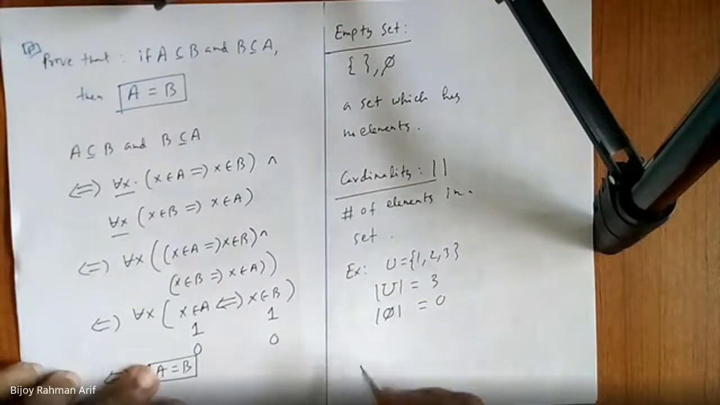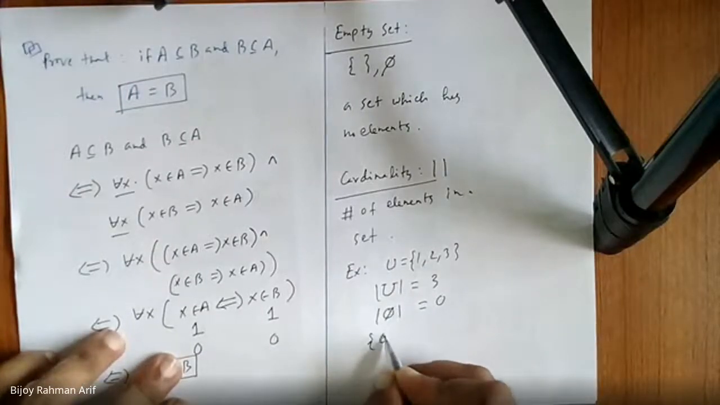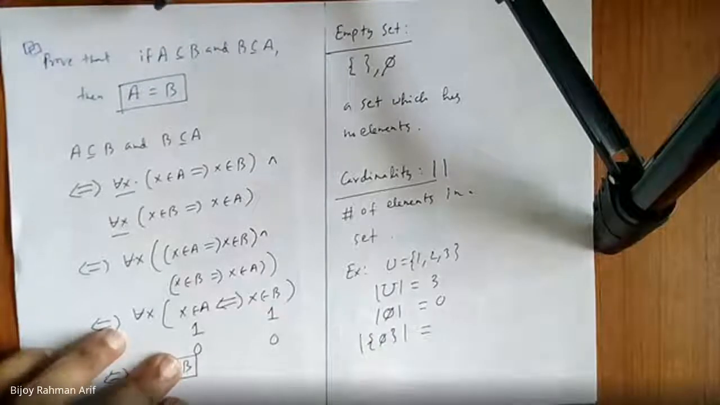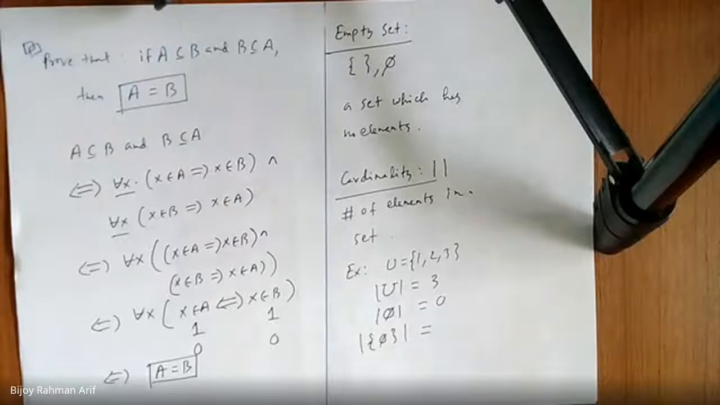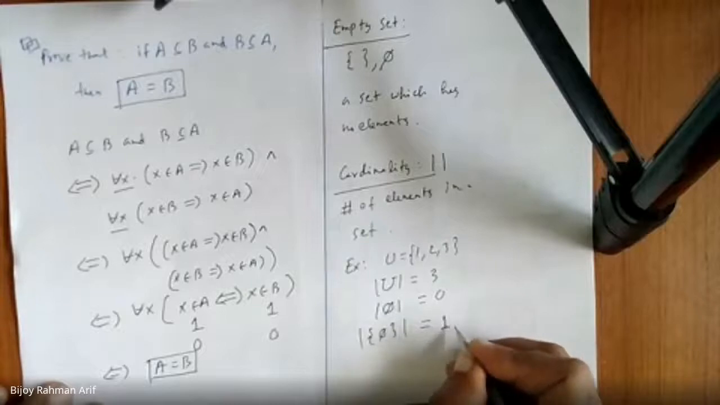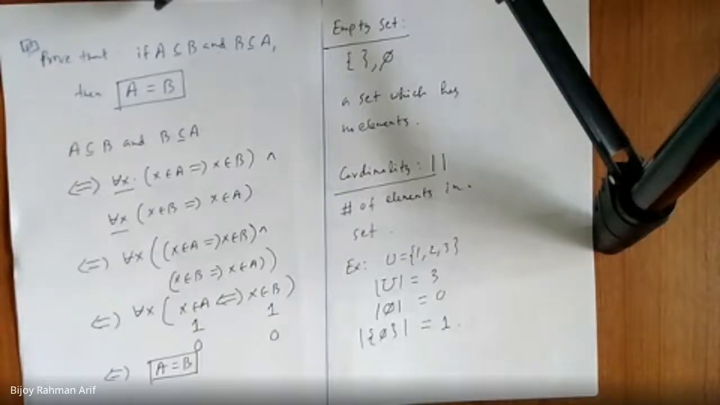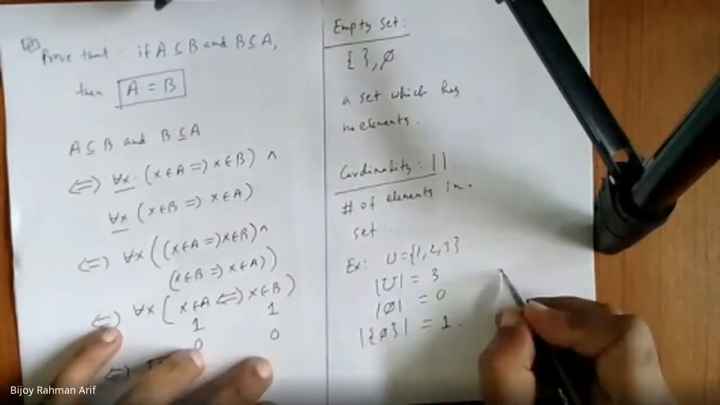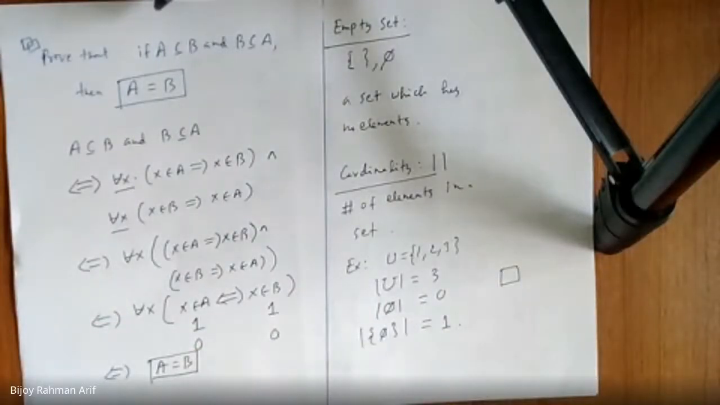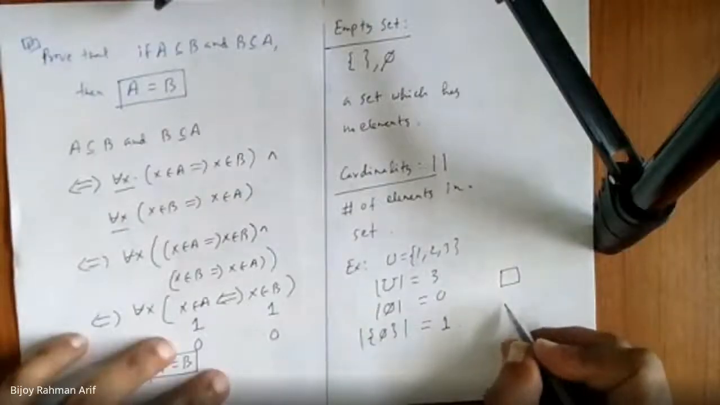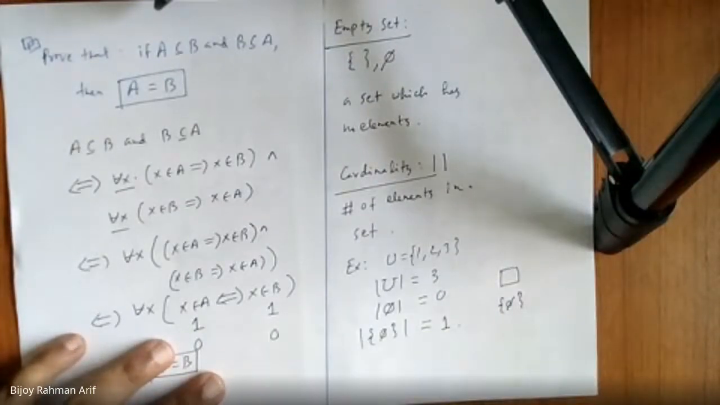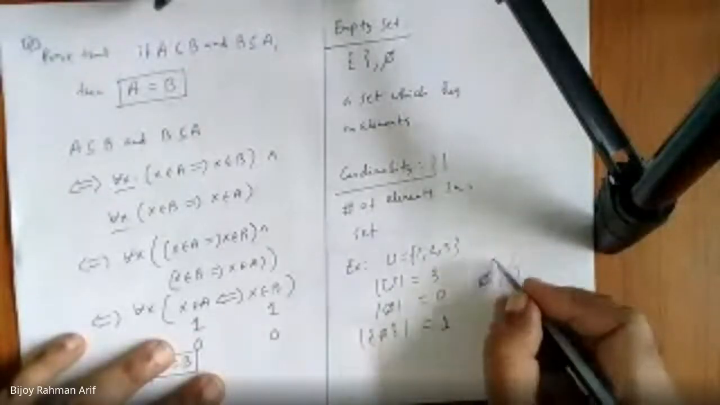Now, what is the cardinality of the empty set? 0. Now, it is the most important question. What is the cardinality of the set of the empty set? 0, sir? No. The cardinality of the set of the empty set is 1. Why? The question is why, right? A set can be considered as an empty box. Am I right? Yes, sir. Then what is the set of the empty set?